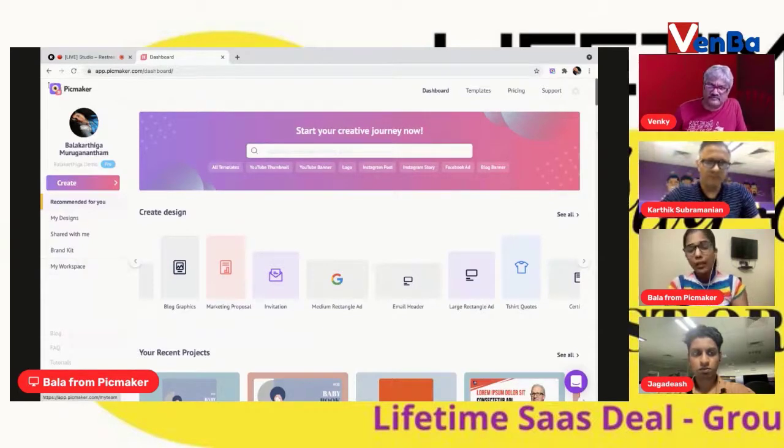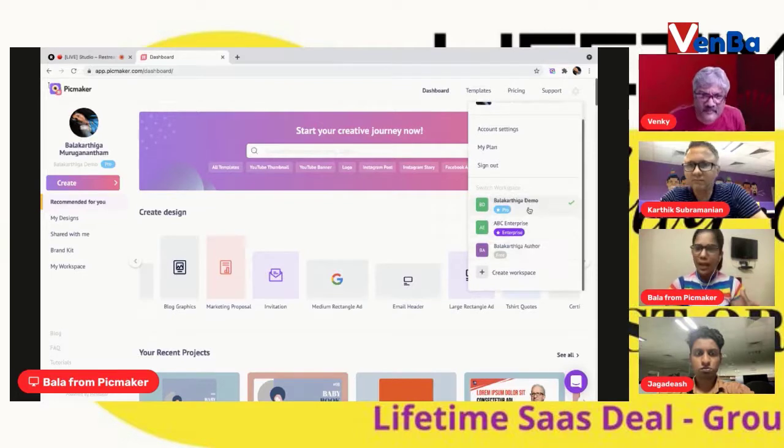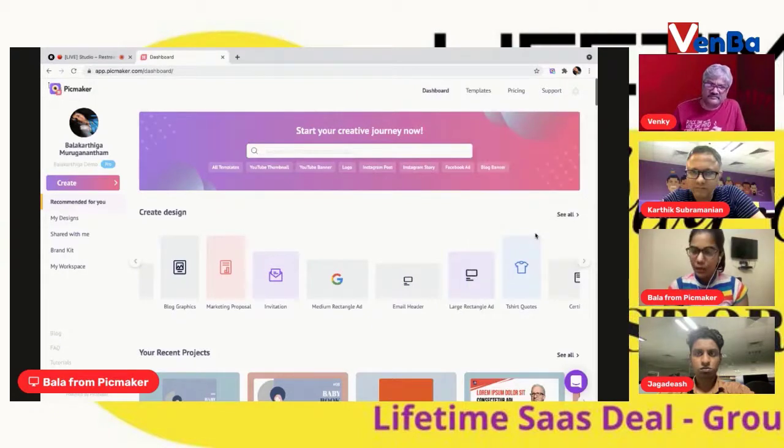So how you can use these workspaces, suppose, let me show you. These are the different workspaces that I am a part of. If you are a freelancer, you can use this to categorize the different clients and the different designs that you have. If you are working in a corporate setting, you can use this to manage the different brands or the different channels that you're working with. Or if you are a startup, you can use this to manage all your portfolios, the different brand portfolios that you have. So workspaces are a great way, and it shows the different plans that I'm on. For example, this demo workspace is a part of the pro plan. I am also a part of an enterprise workspace, which I share with my team. Let me quickly show you how that looks.